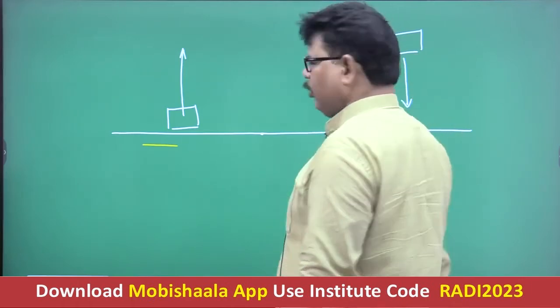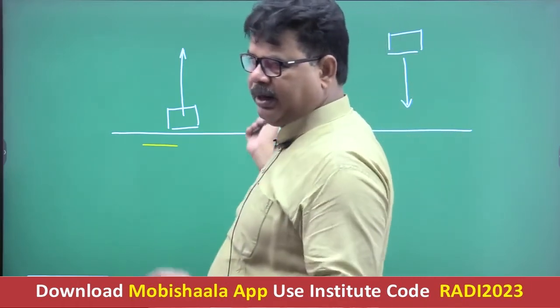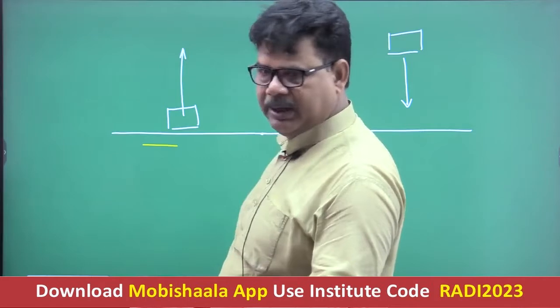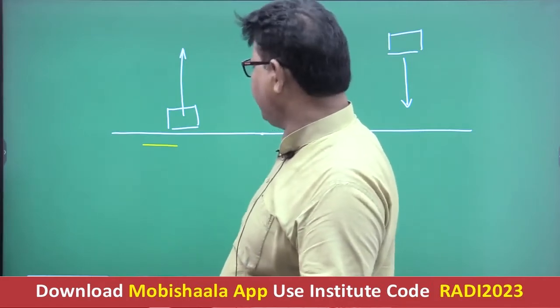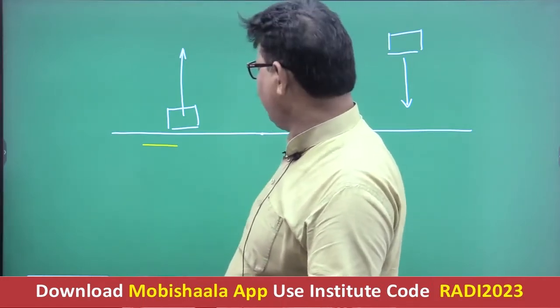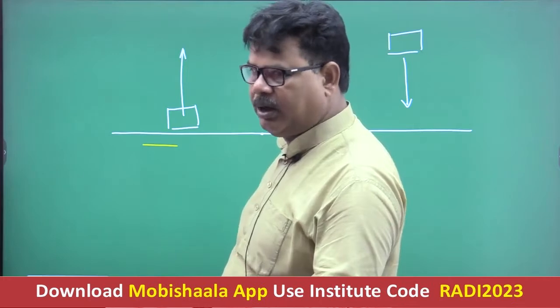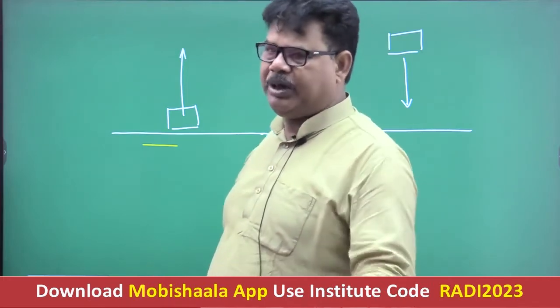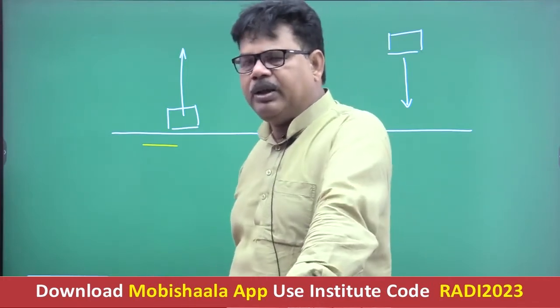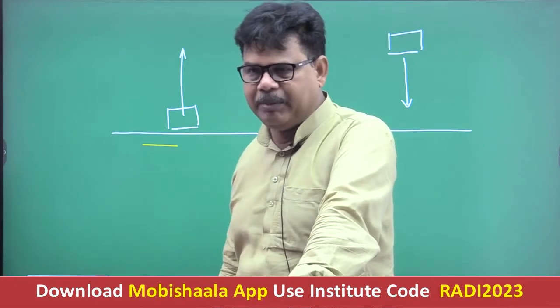Okay, vertical upliftment, vertical descent of the air. Getting well now? So if the temperature change is due to vertical movement, then it is referred to as adiabatic temperature change.